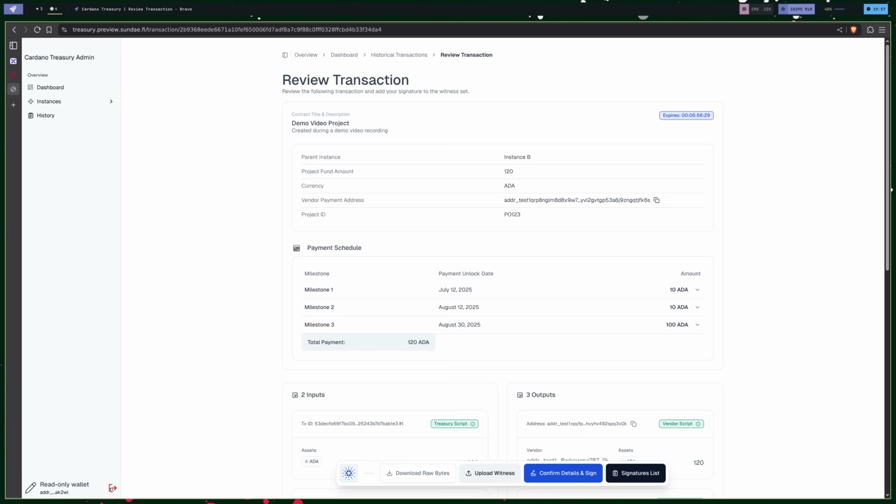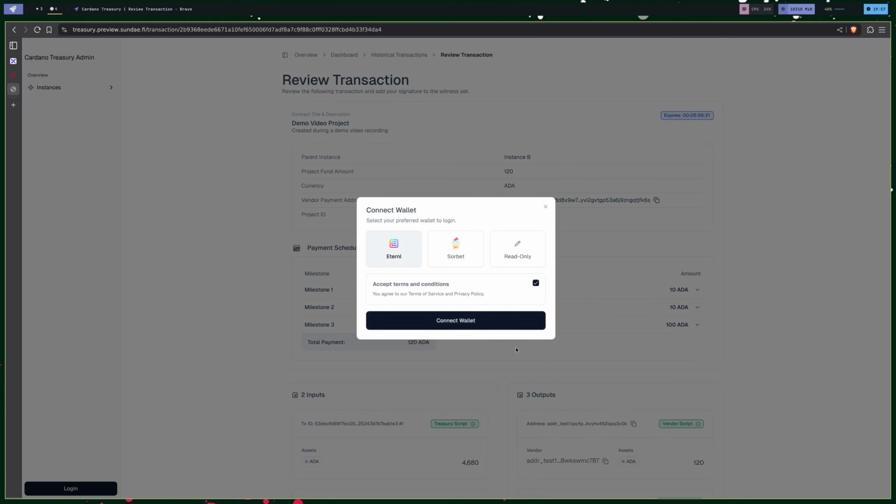So I'm going to connect this back because this actually is an Eternal wallet. So I will make this the DApp wallet. I will disconnect and connect Eternal so I can provide a signature.